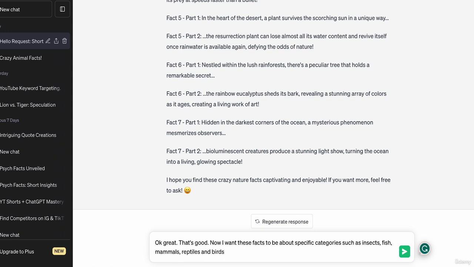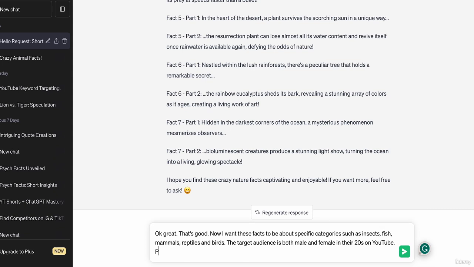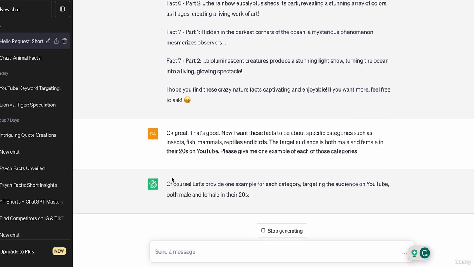So let's categorize them all in those categories. And obviously we need to put our target audience in here as well. So target audience is both male and female in their 20s on YouTube. I mean, you could do kind of 15 to 40s if you want, but 20s normally is the best audience. So let's ask it to give an example of each category, the fish, insects, mammals, reptiles and birds. Let's see what it does.